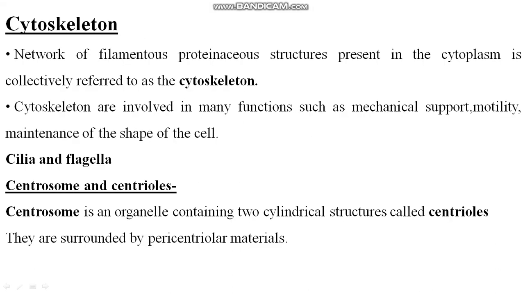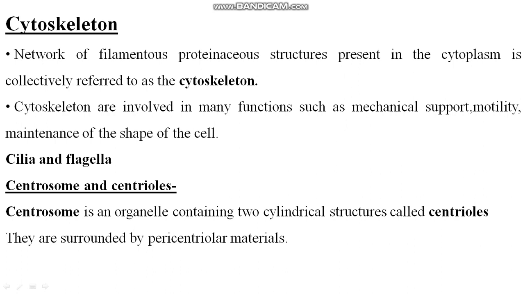Clear, students? So let's see the cytoskeleton. The network of filamentous proteinaceous structures present in the cytoplasm is collectively referred to as the cytoskeleton. Obviously its function is to provide mechanical support. It helps in the motility and maintenance of the shape of the cell, right? It is clear by the name that cytoskeleton means skeleton of the cell. Cyto means cell. Clear?